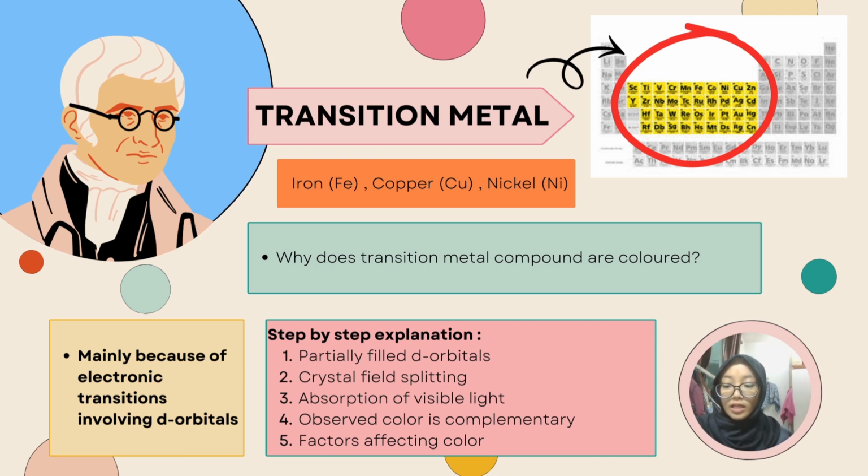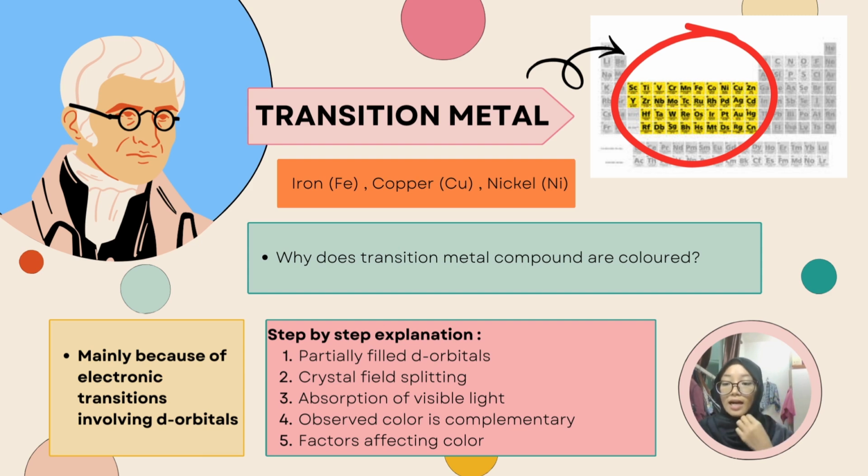The next one is that the observed color is complementary. The color seen is complementary to the color absorbed. For example, if red light is absorbed, the compound appears either green or blue-green. The last one is factors affecting color.